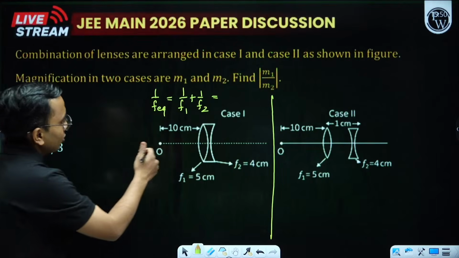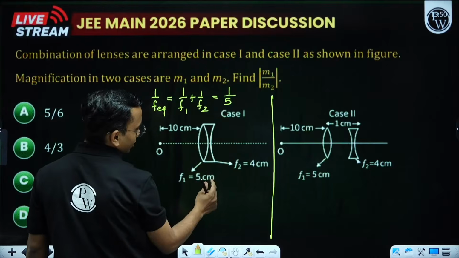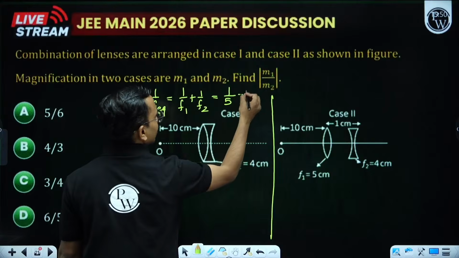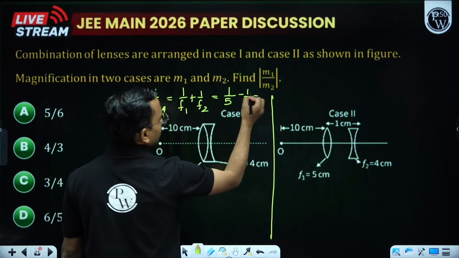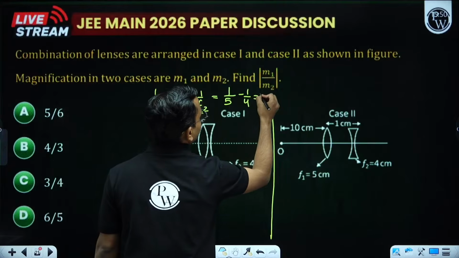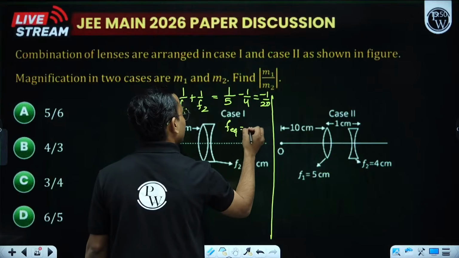Okay. So what is 1 by f1? F1 is 5 centimeter. What is f2? Minus 4. Why minus? This is a concave lens. So this becomes what? Minus 1 divided by 20. So focal length becomes minus 20.